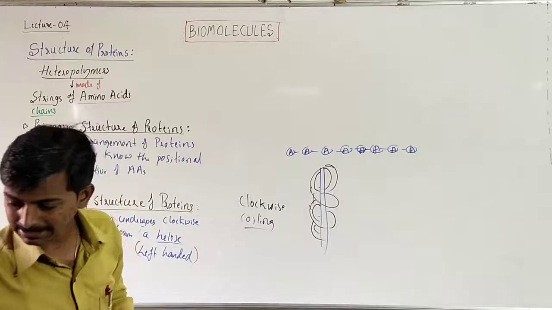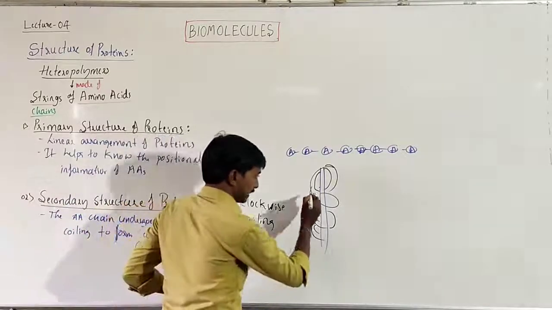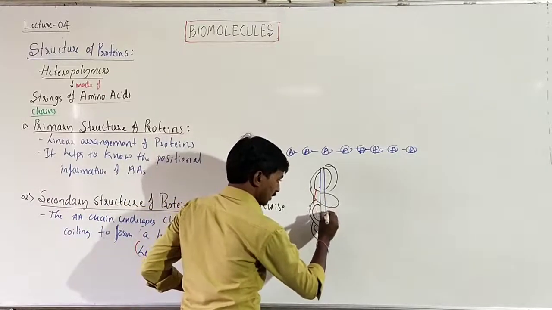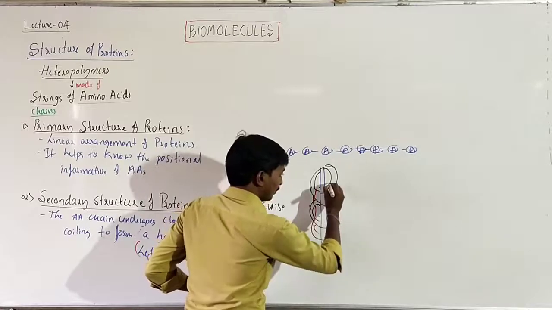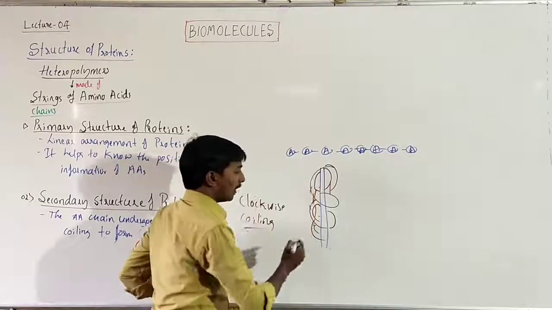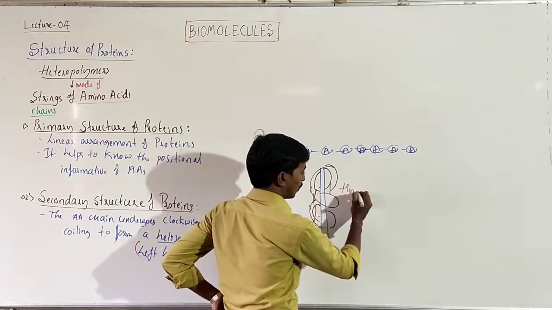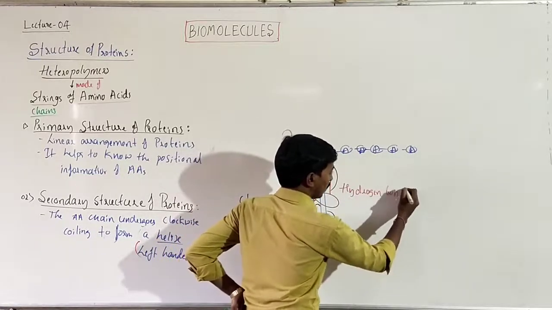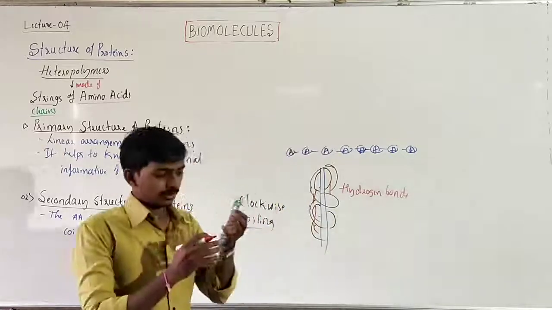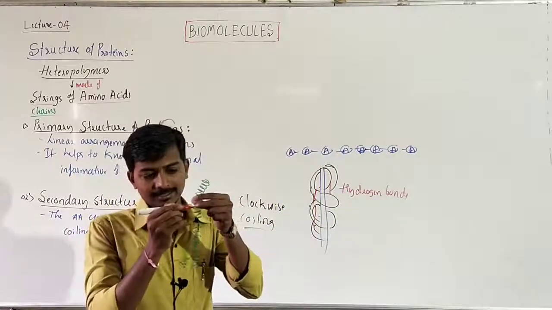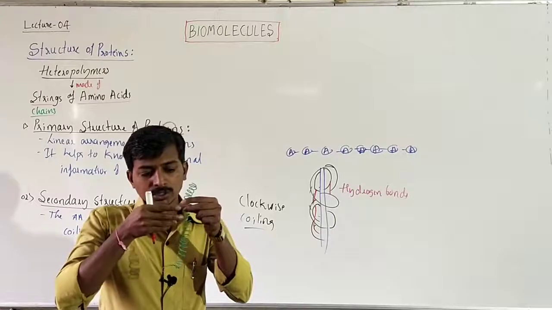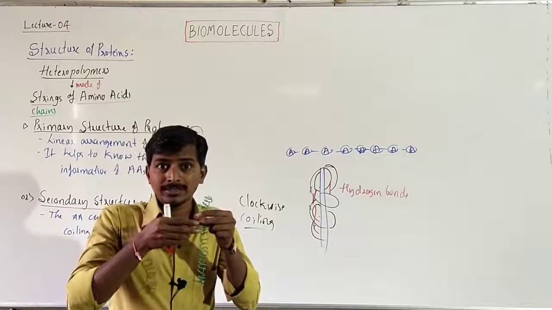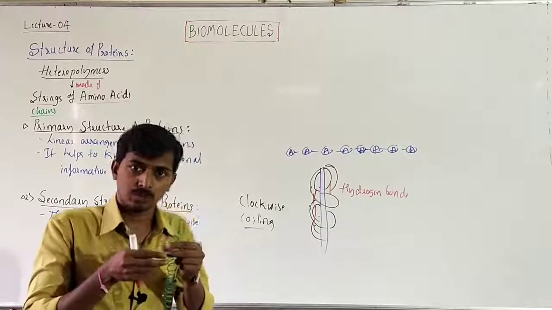For these helices, from this helix to this helix, this to the next, like that, between every helix there are many hydrogen bonds. For example, here you can see one round, and the next round. Between these two rounds, what is the bond? The bond is named hydrogen bond.